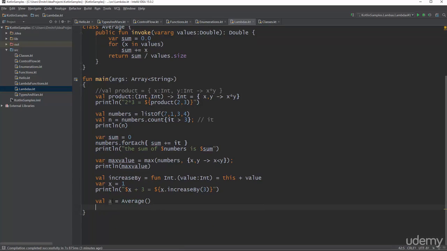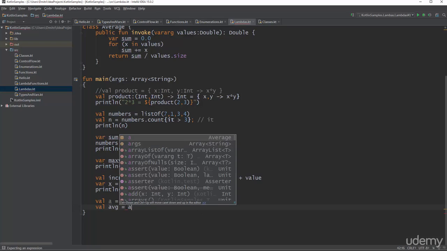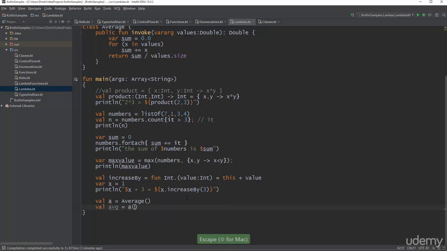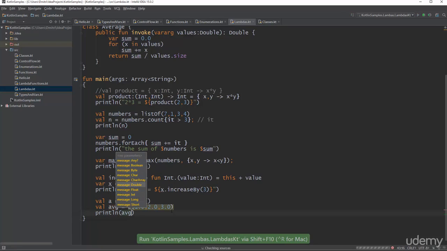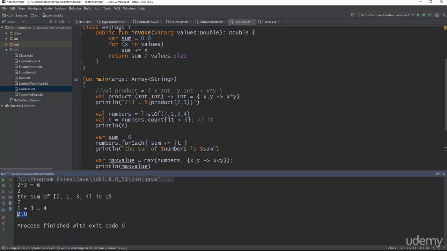So we have the average here as a, and then we can calculate the actual average of a couple of values. To do this, I'm going to take a, which is an instance of class Average, and I'm going to open the round bracket here. It's as if I'm calling the default operators, the round bracket operators, on an instance of the class. And here I can provide a few values, like 1, 2, and 3.0. So this is interesting. Let's just print it out for completeness. Okay, so we got 2.0 as the average of 1, 2, and 3.